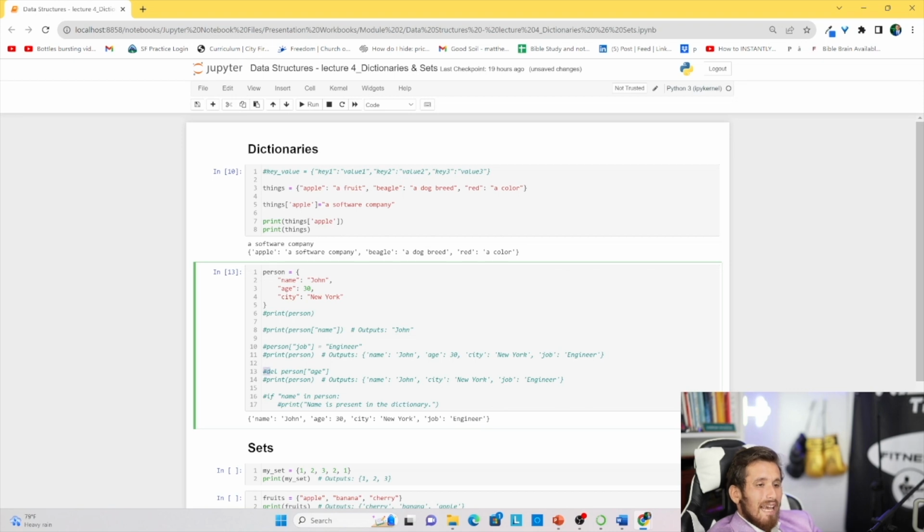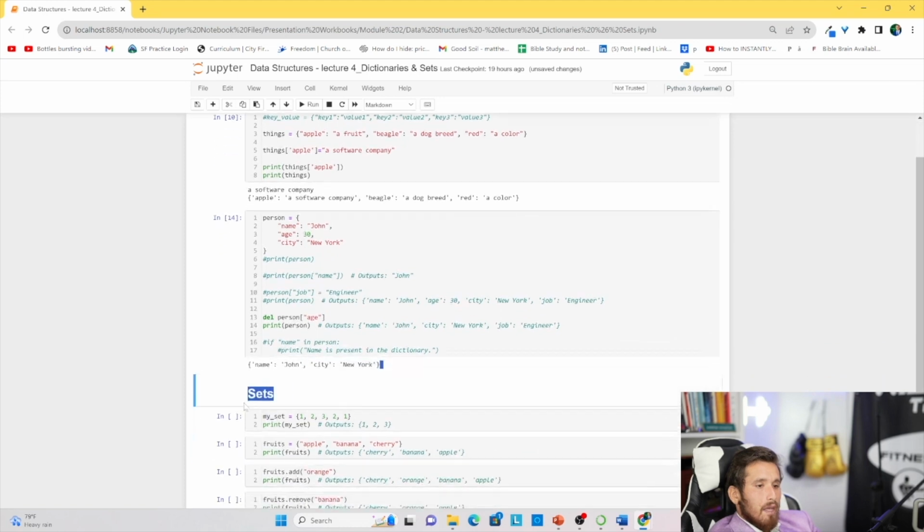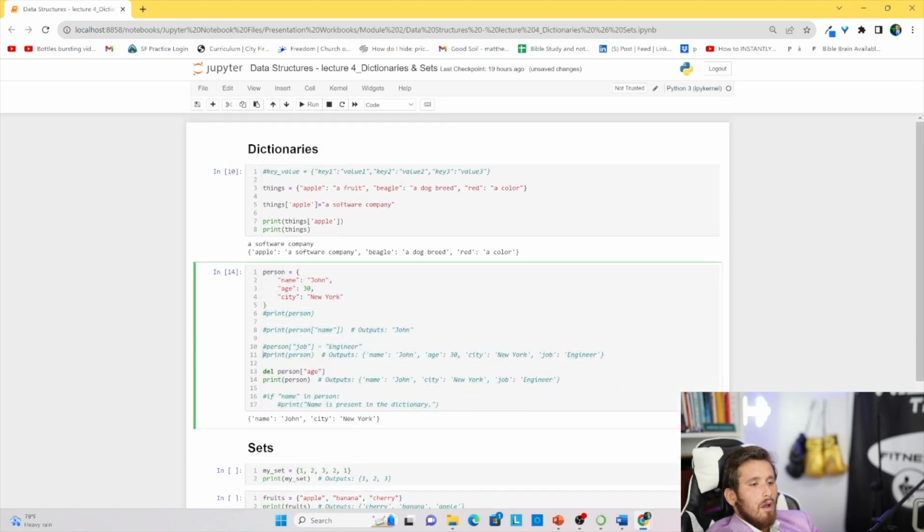Next, if we want to delete a specific key from the dictionary itself, we can call the delete method. So del person at the key that we need. So let's print person now and see how that looks. Let's click run. So now we only have John's name and the city as New York. Okay, perfect. Now if we uncomment this job out and let's